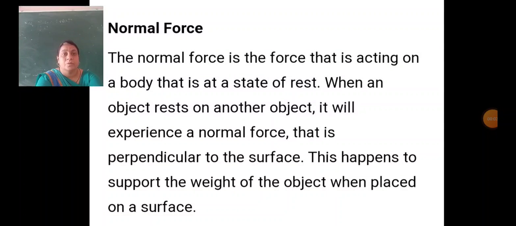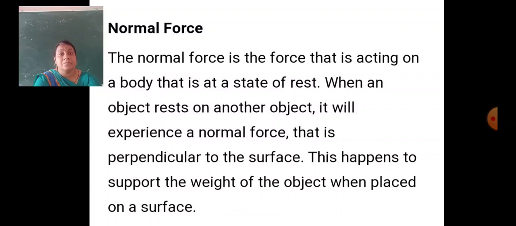Students, today we are going to discuss different types of forces. In the previous video, I discussed the frictional force. The force which opposes motion is called a frictional force.